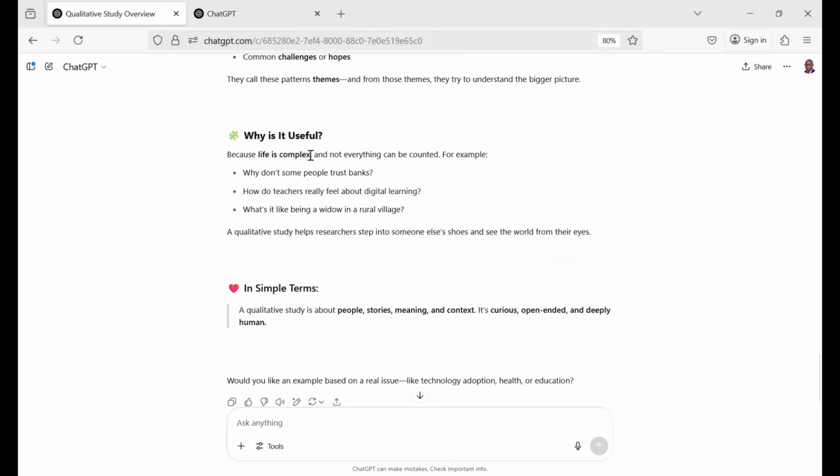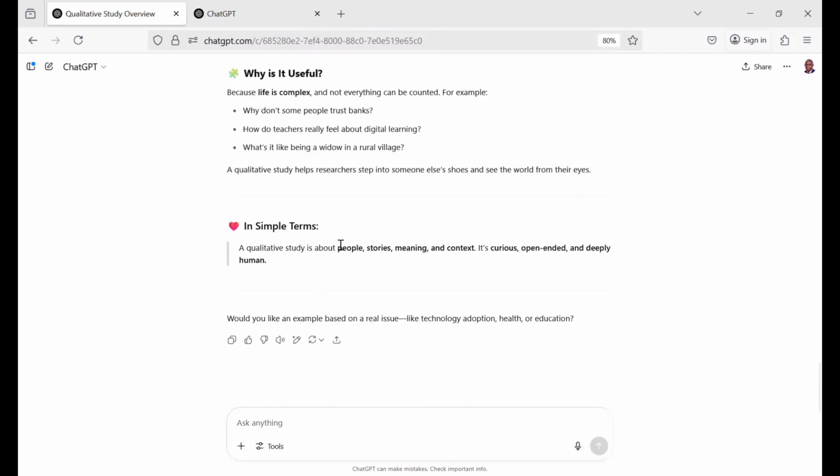We want to ask why it is useful, because life is complex and not everything can be counted. For example, why don't some people trust banks? What do teachers really feel about digital learning? What is it like being a widow in a rural village?